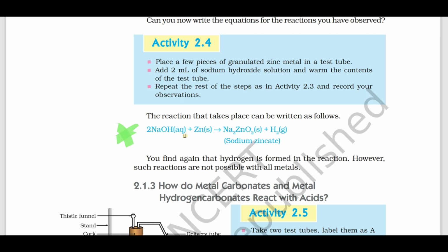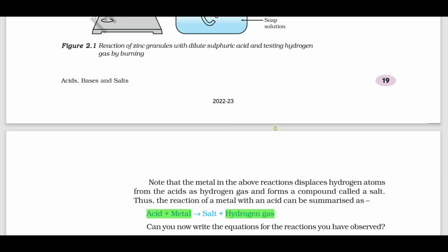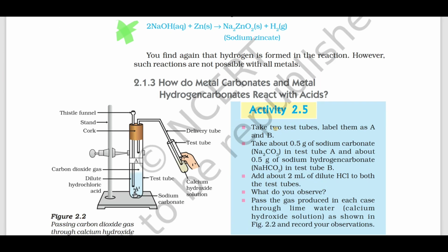what? Or name the product formed when zinc reacts with sodium hydroxide. What is the answer? Sodium zincate, Na2ZnO2, with release of hydrogen gas.